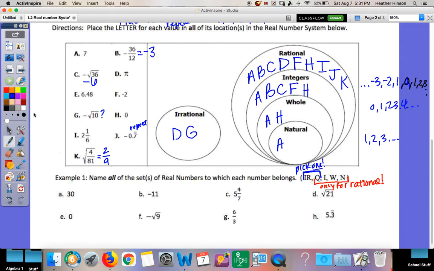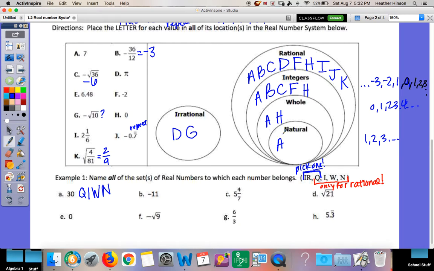So let's look at 30. Is 30 rational or irrational? That is rational because it's just a normal number. We could make it a fraction by putting it over 1. So that is rational. If it's rational, go down your list in order. Is it also an integer? Yes, because there's no decimal or fraction. Is it also a whole number? Yes, because there's no decimal, fraction, or negative. Is it also a natural number? Yes, because eventually I could count up to 30. 1, 2, 3, 4, 5, all the way up to 30.